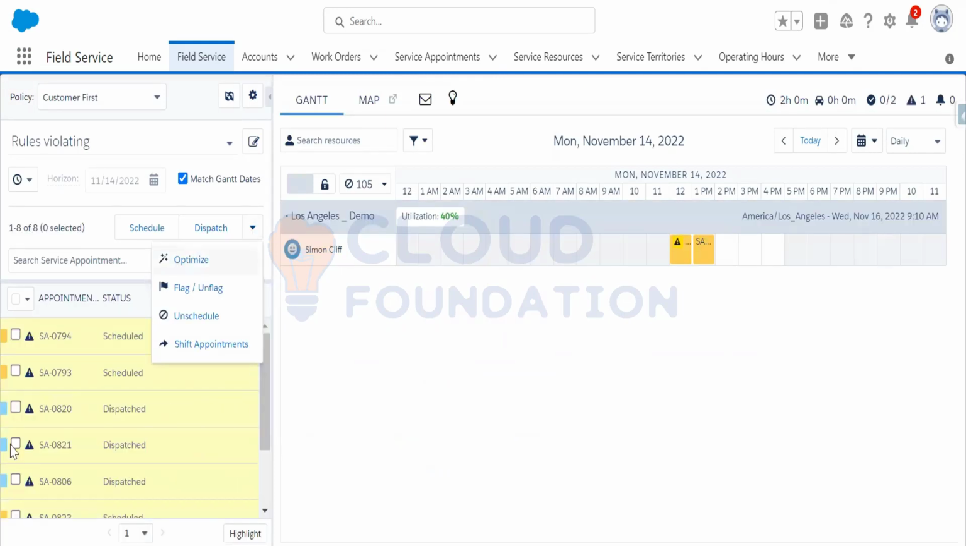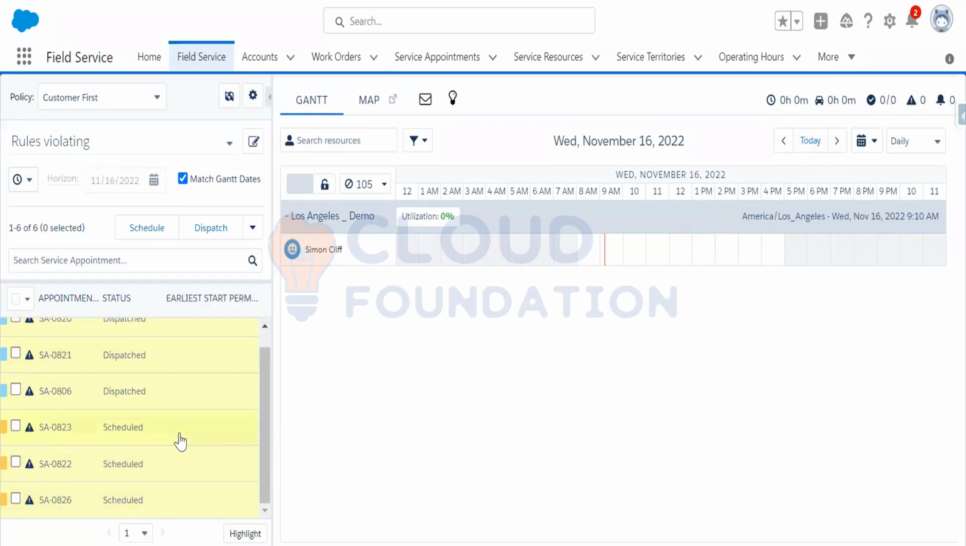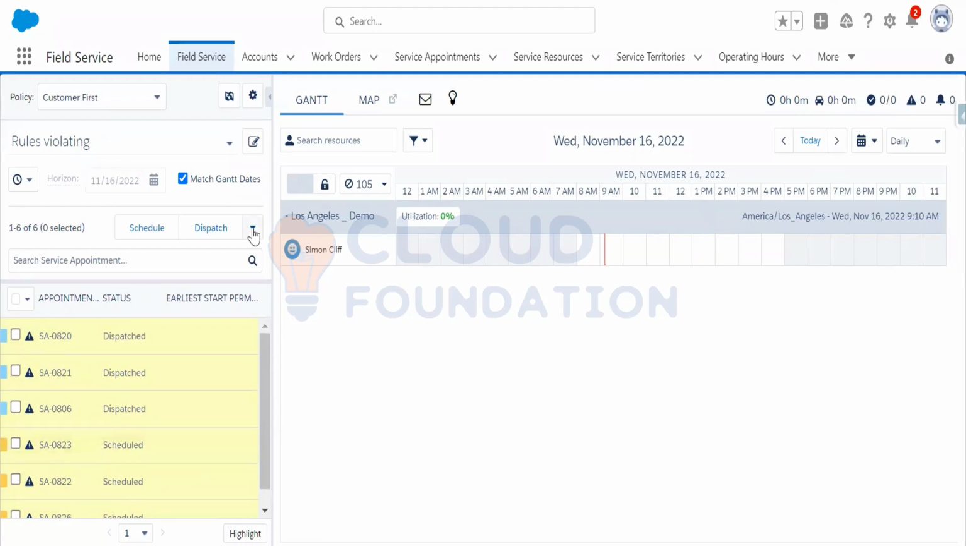Suppose all the service appointments are scheduled. If I select today's date, a few service appointments are scheduled, but I would like to optimize them. I can easily get it done from here.